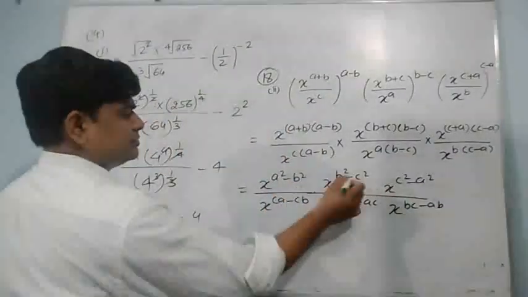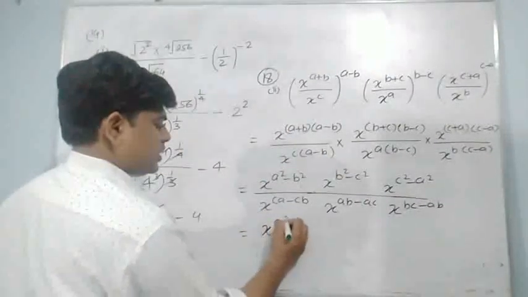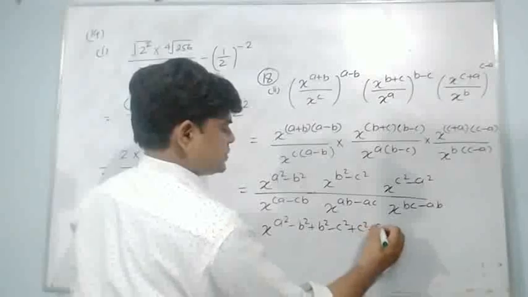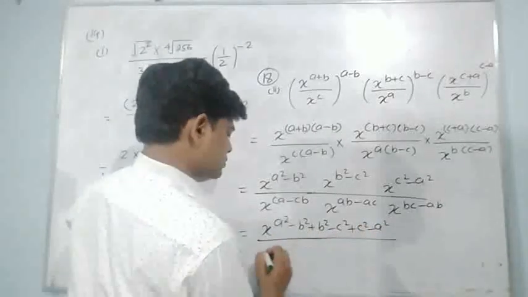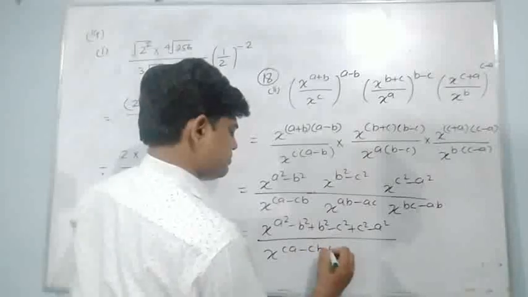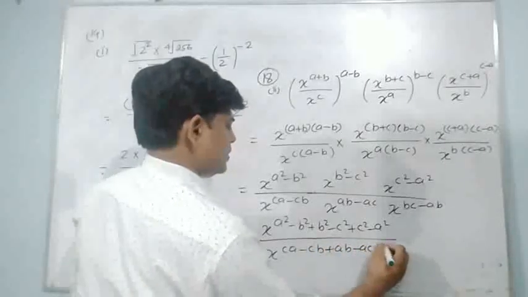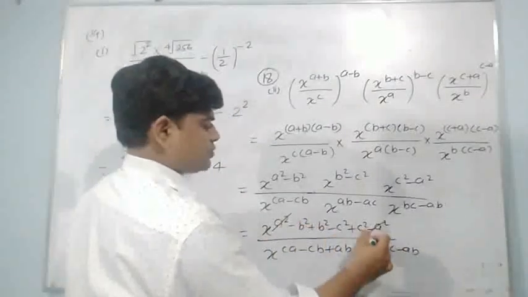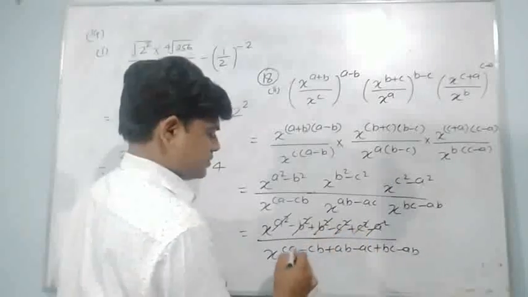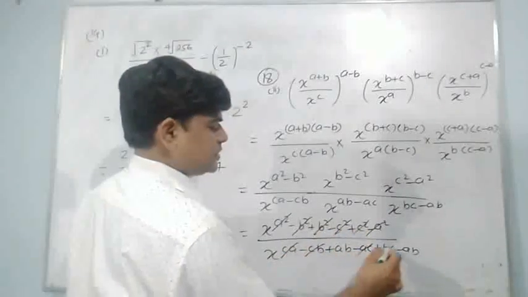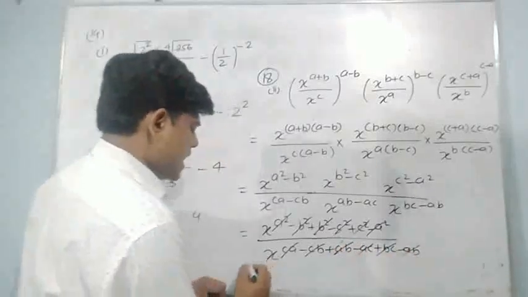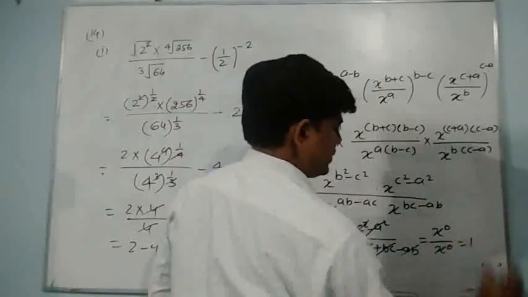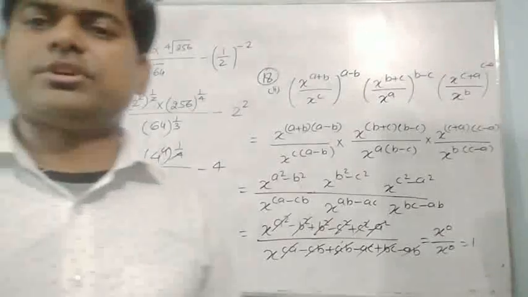Okay, I'll simplify in product form: x to the power a square minus b square plus b square minus c square plus c square minus a square, whole upon x to the power ca minus cb plus ab minus ac plus bc minus ab. Tell me one thing, a square can cancel, b square, c square, c square, ca with ca, cb with cb and ab with ab. I am having x to the power 0 upon x to the power 0, that can be written as 1 upon 1, then after 1.